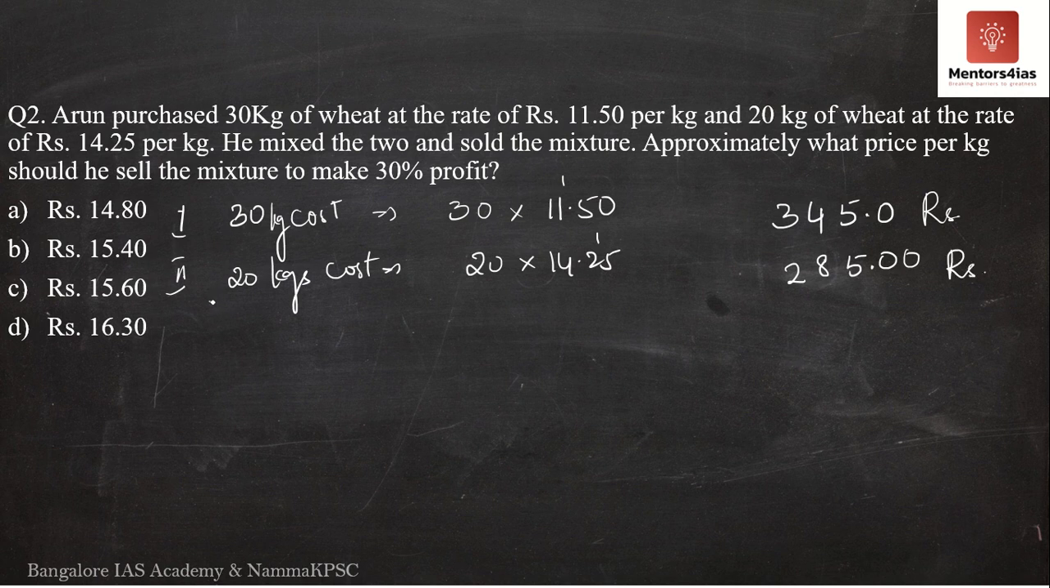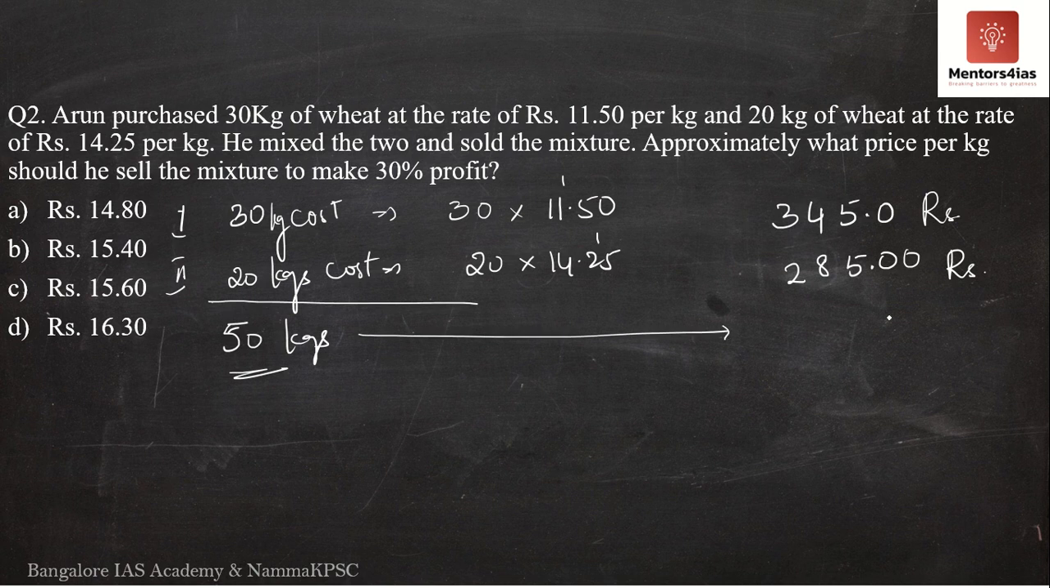So again the same procedure. Now since the question says that both these varieties of wheat are mixed together, they totally weigh 50 kgs. 30 plus 20 is nothing but 50 kgs. So what is the total cost of 50 kgs? 5 plus 5 is 10, 8 plus 4 is 12 and 13. So here we have 630 rupees. Therefore the total cost of 50 kgs is rupees 630. Now this is the cost price.